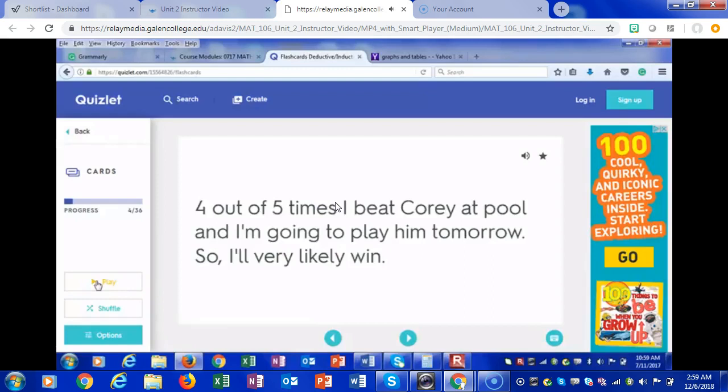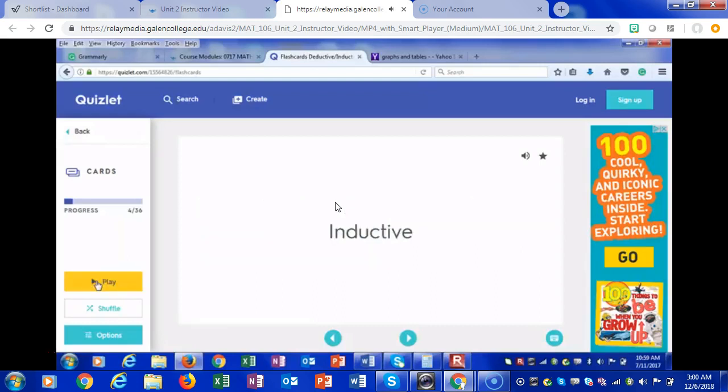4 out of 5 times I beat Corey at pool, and I'm going to play him tomorrow. So I'll very likely win. Deductive or inductive? Do you think that because of the pattern 4 out of 5, that he'll beat him tomorrow? Or do you think that there's logic involved, which is why it's possible that he could win? Inductive or deductive? Let's see. I say inductive. And it is inductive.